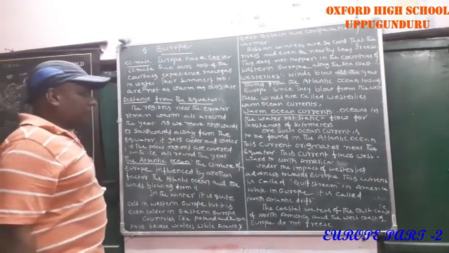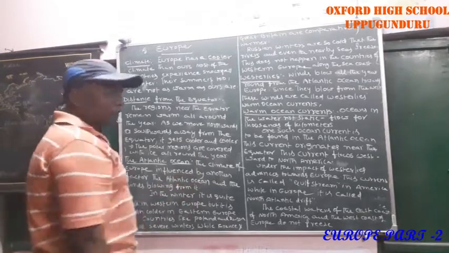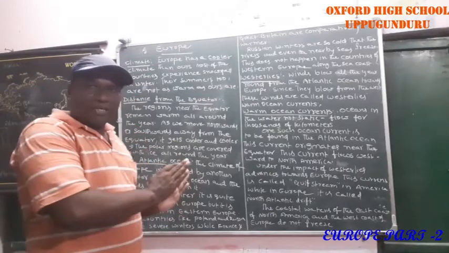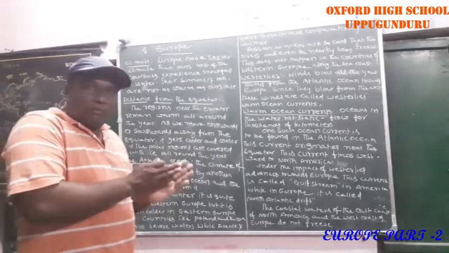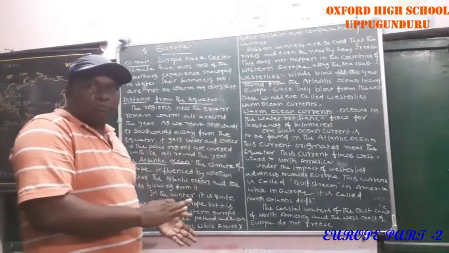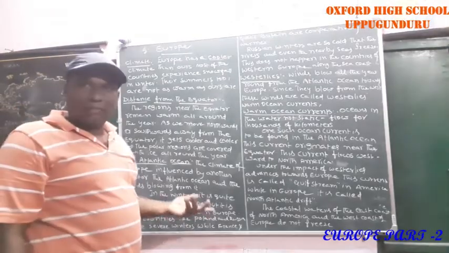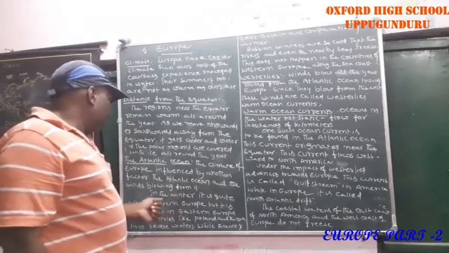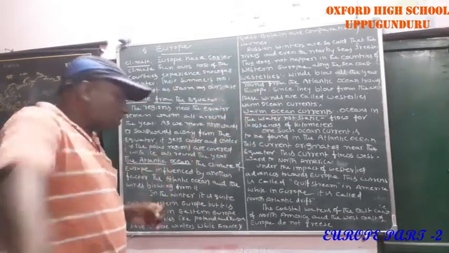The Atlantic Ocean. The climate of Europe is influenced by another factor, the Atlantic Ocean. Just now I told you. Okay, now the climate of Europe is influenced by which ocean? Atlantic Ocean. Why? The Atlantic Ocean is adjacent to Europe. That's why in common it is impacting more. So just now I told you the winds blowing from it. Atlantic Ocean winds are blowing towards Europe.